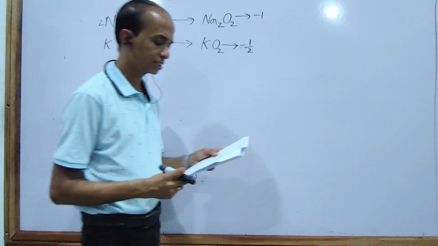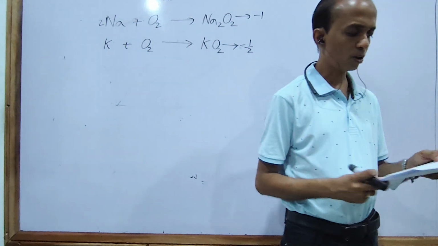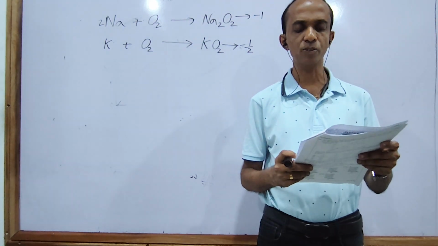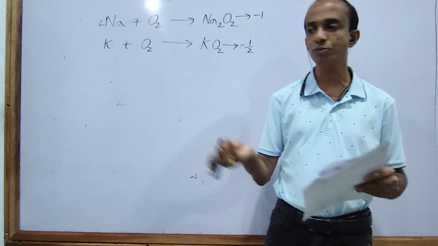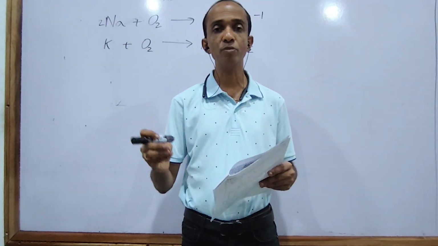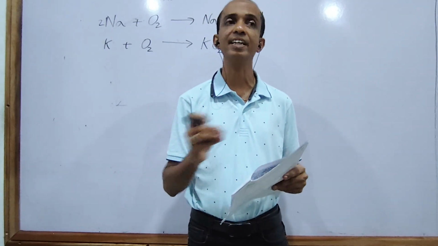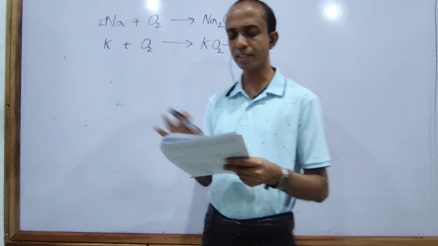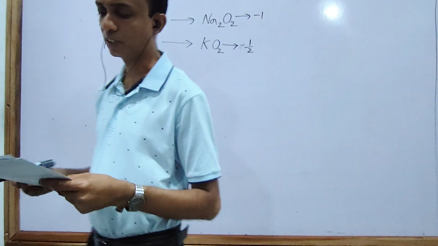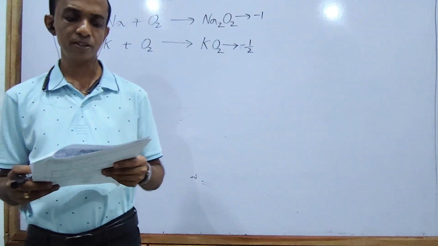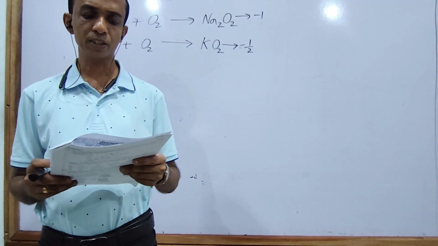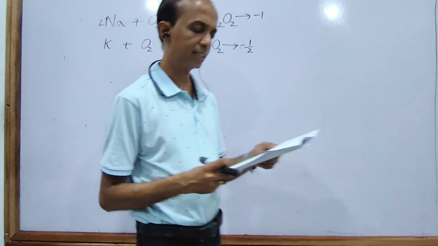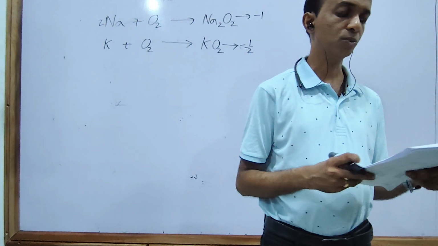Third one: both sodium and potassium react with H2 and form the hydroxide. No. If you heat sodium and potassium with hydrogen, they do not form the hydroxide, they form the hydrides. Right? The second answer is correct. Fourth one: potassium does not react with N2, whereas sodium forms the nitride by heating with N2. That's wrong.